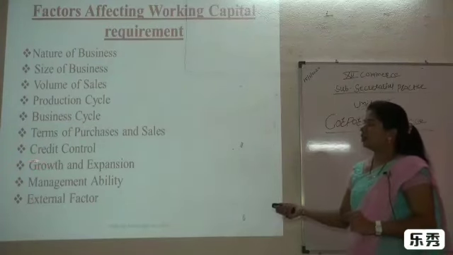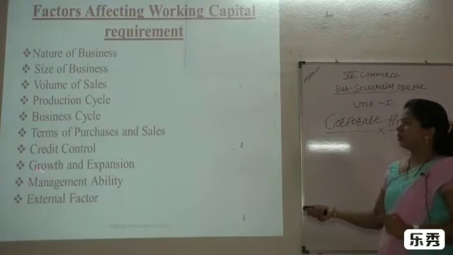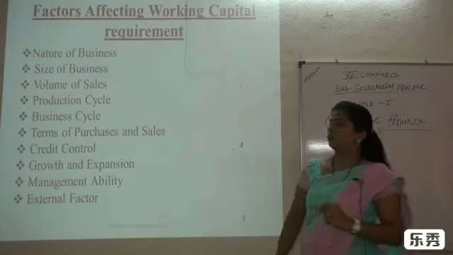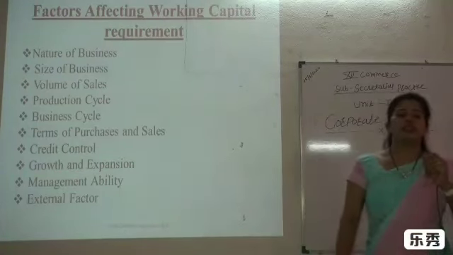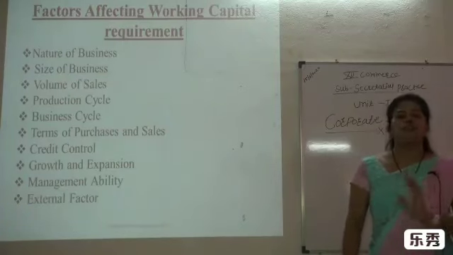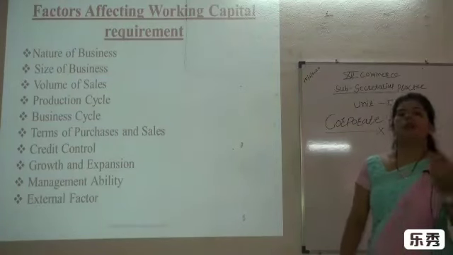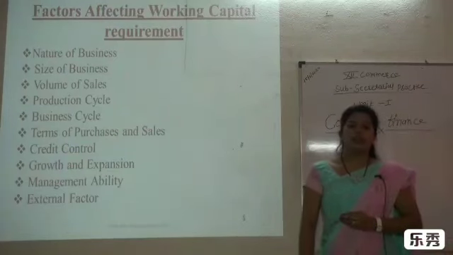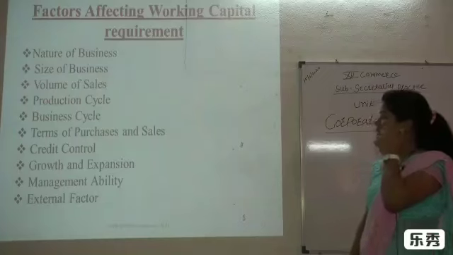Then the next important factor is growth and expansion. If a company or any organization wants more expansion and growth, they need more working capital. So working capital plays a very vital role.